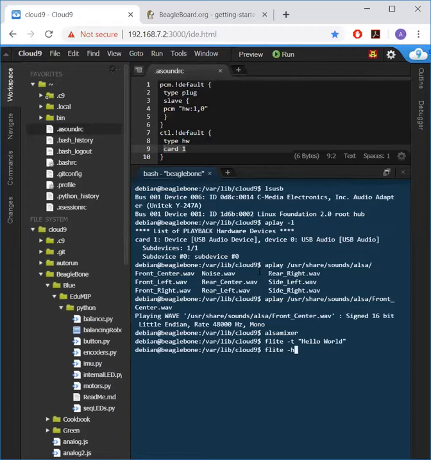There are many more different functions for Flite that you can use, which you can view with flite -h. Any other questions about the SCUTTLE robot, the BeagleBone Blue, or the Linux packages discussed will be referred to in the description below.